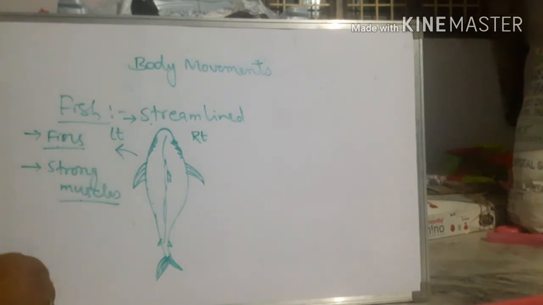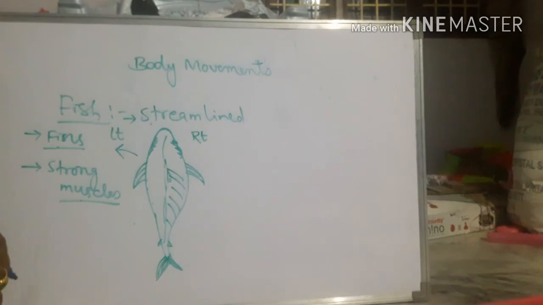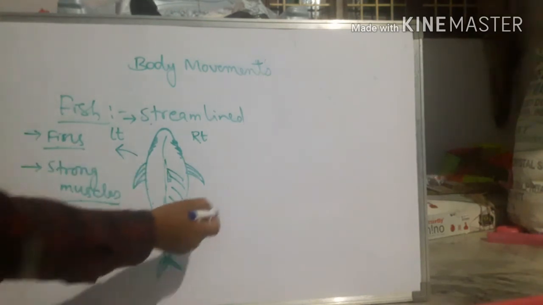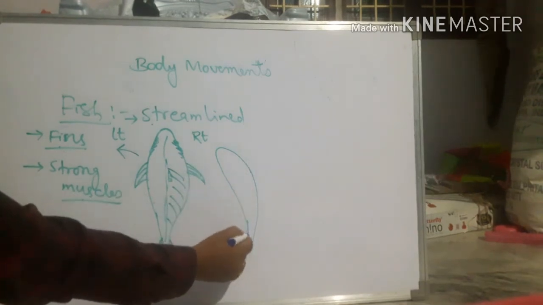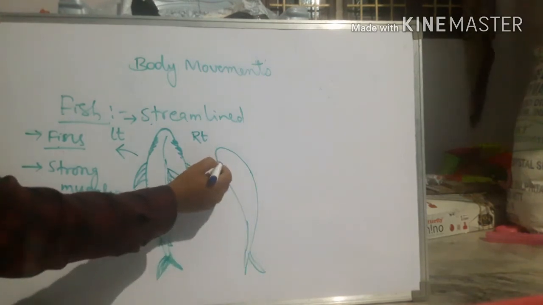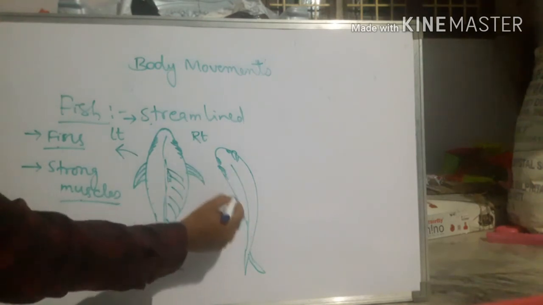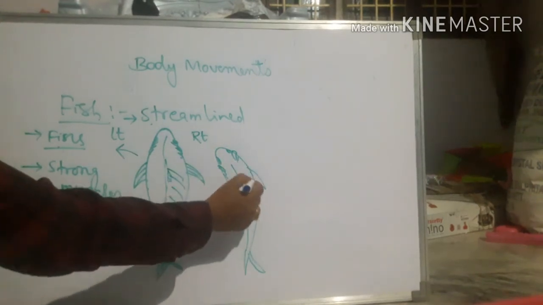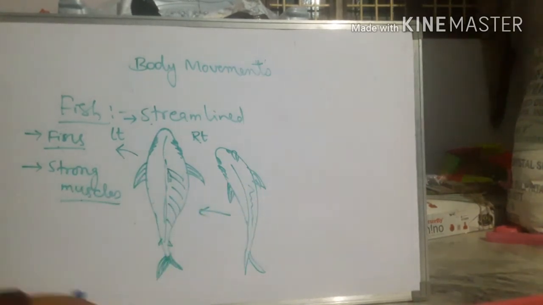If the fish wants to move left side, then the muscles present on the right side get contracted, and they move the fish body towards the right. The body moves right side when left muscles are contracted.